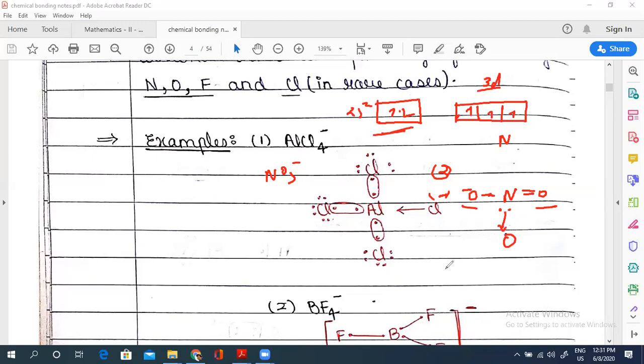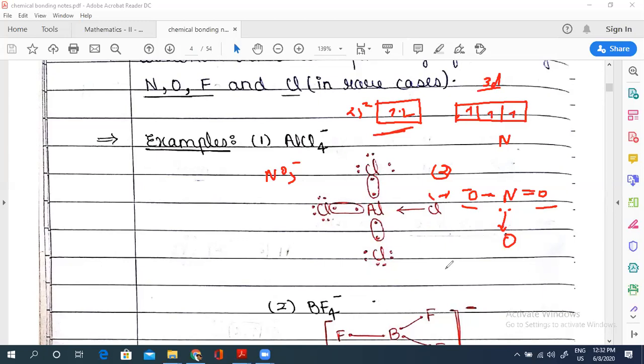Still that lone pair belongs to nitrogen, so this lone pair will belong to both nitrogen and oxygen. Got this? Anyone have any doubt? Samya, got this? Pranjal, you understood? Everyone got this?